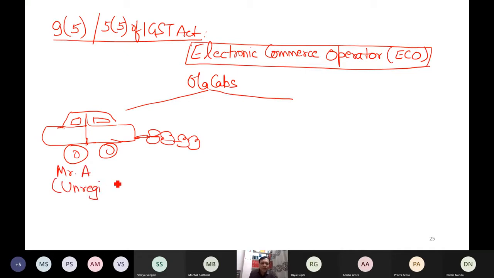Otherwise, it does not matter whether Mr. A is unregistered or registered. First of all, you must know this. It does not matter who this Mr. A is,